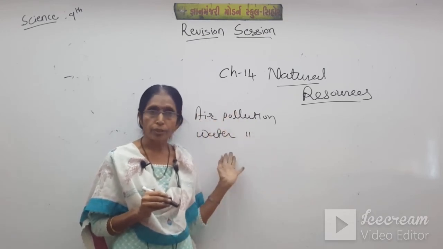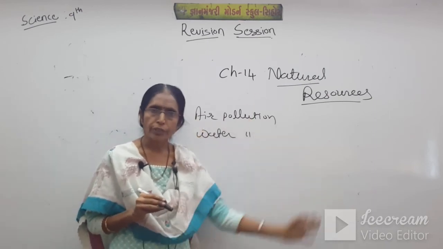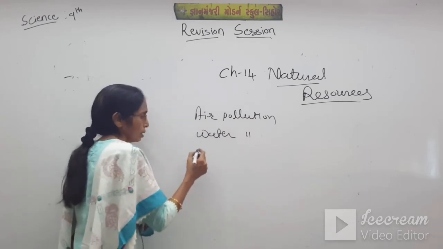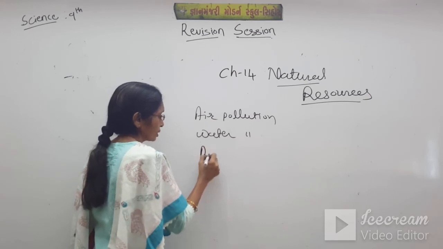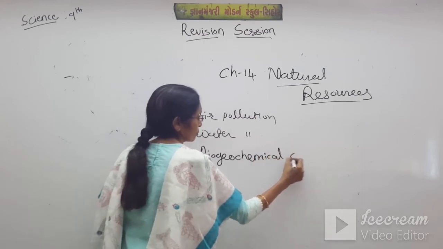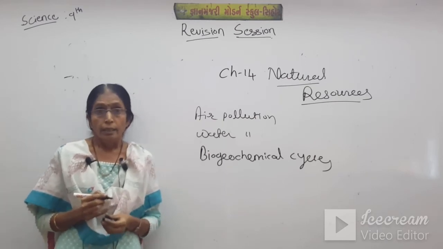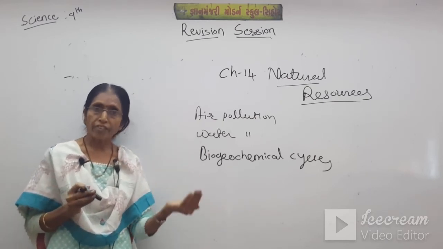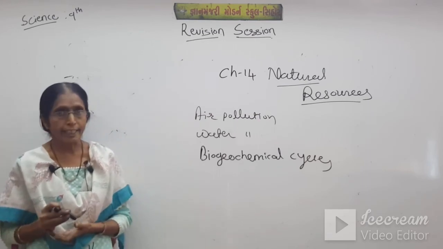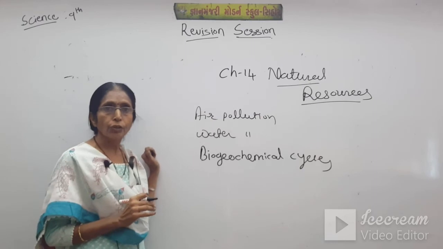This was our last chapter. So it will be very easy for you. Air pollution, water pollution also we have discussed. I have noted all the points here. After that, biogeochemical cycle. In biogeochemical cycles, the interaction between the biotic factors and non-biotic factors, due to the difference in pressure, creates different cycles. These are called the biogeochemical cycles.